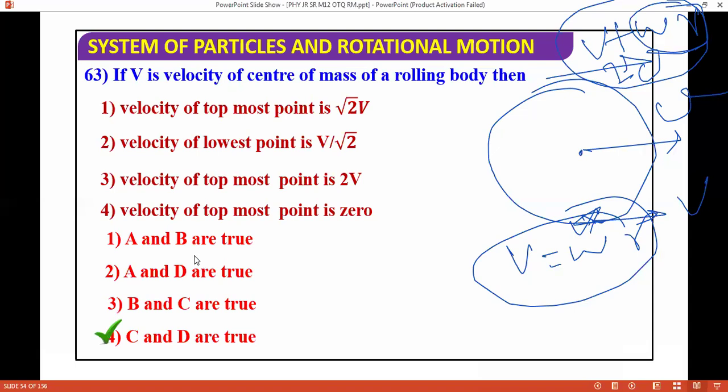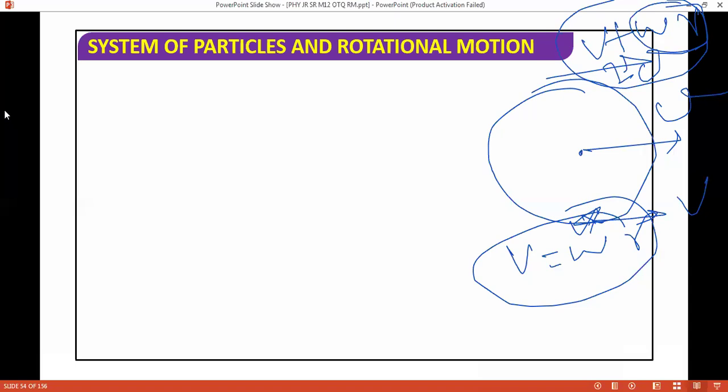So what is the correct answer? Velocity of the topmost point is 2v and velocity of the bottommost point is 0. This is bottommost, okay? So that was the bottommost point. What I'm trying to tell you, see here.